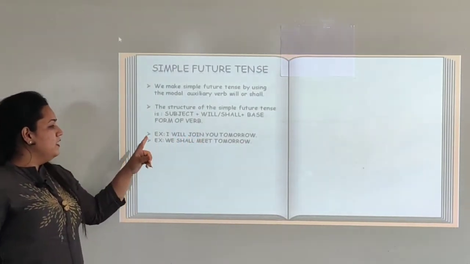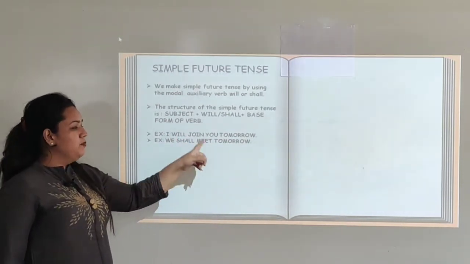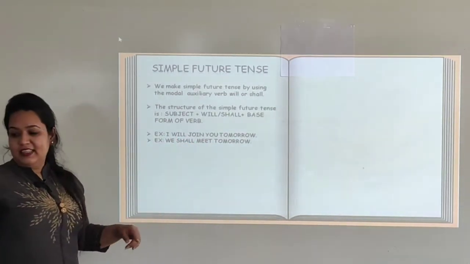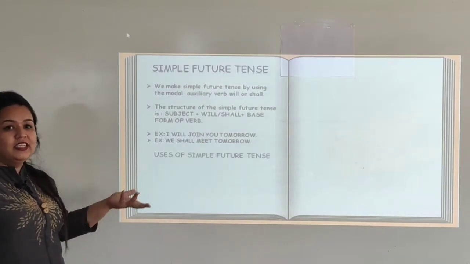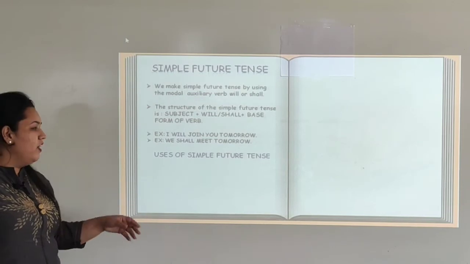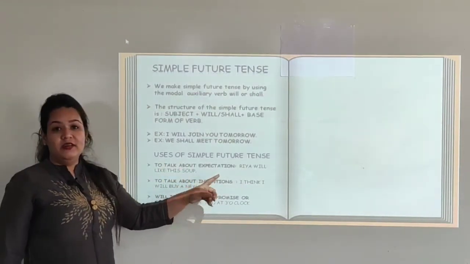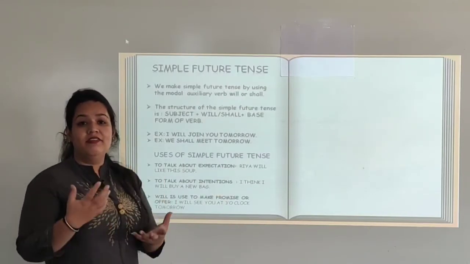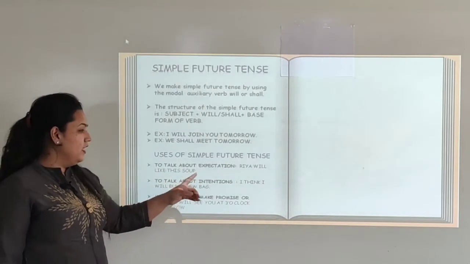The next example says, we shall meet tomorrow. So, shall plus base form of the verb. Let us see the next part, that is uses of simple future tense. Where to use it, how to identify. It talks about the expectation. That means you are expecting something that will happen in future and you talk about it in simple future tense.